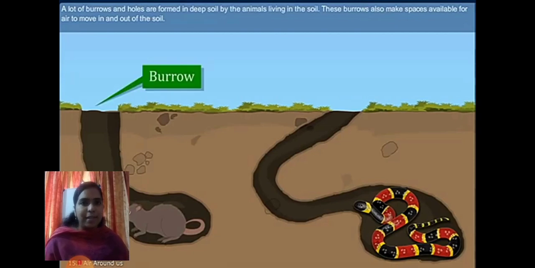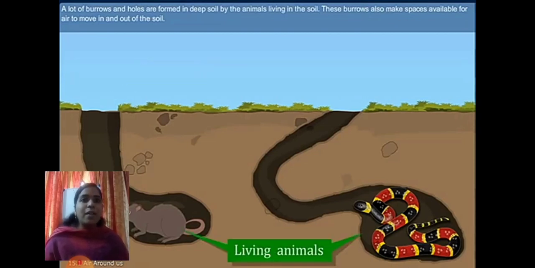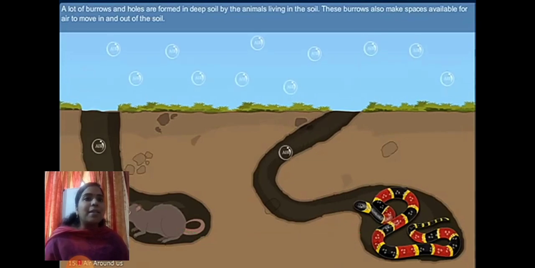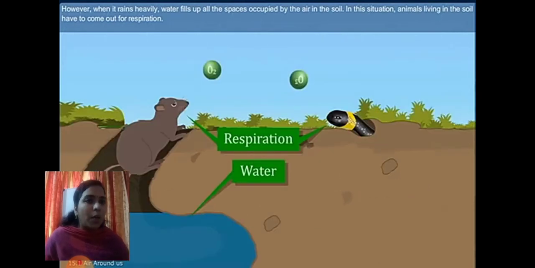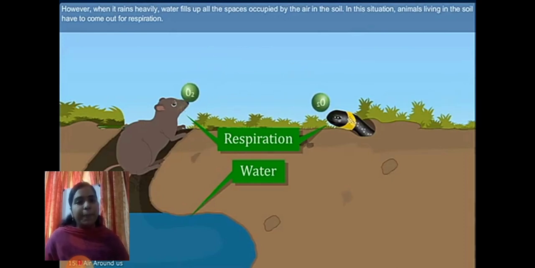of bubbles. A lot of burrows and holes are formed in deep soil by the animals living in the soil. These burrows also make spaces available for air to move in and out for respiration. However, when it rains heavily, water fills up all the spaces occupied by the air in the soil. In this situation, animals living in the soil have to come out for respiration.